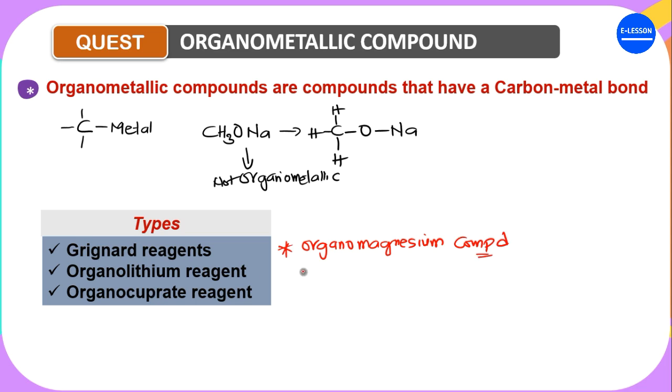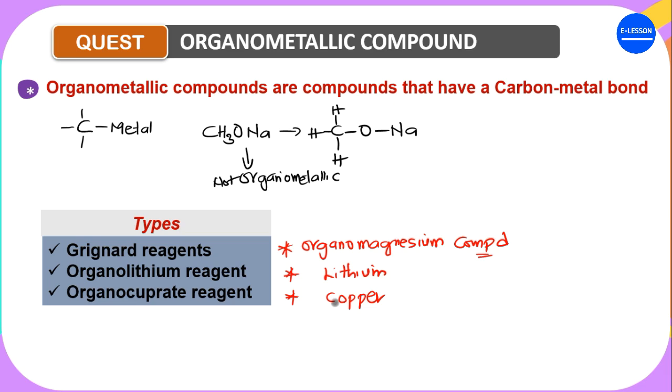Then organolithium compounds, the ones that have lithium as the metal. And then we have organocuprate reagents, the ones that have copper as the metal. Then we have organozinc reagents, the ones that have zinc as the metal attached to the carbon. Are we getting it now? So that is for organometallic compounds.